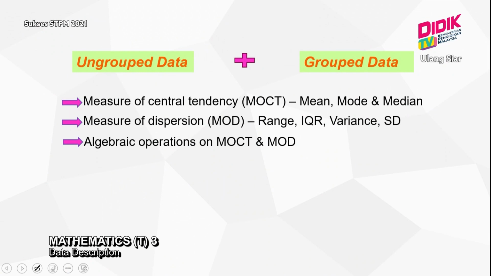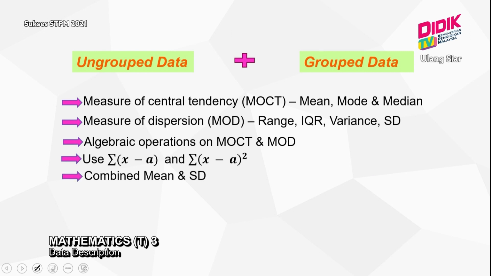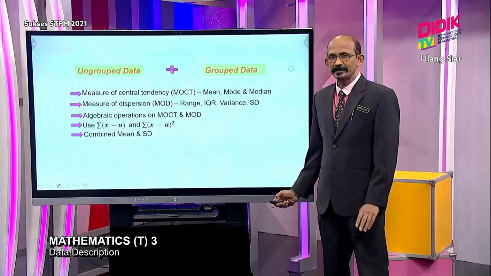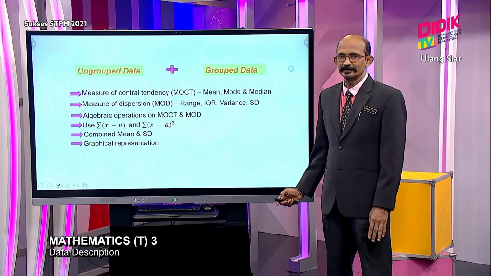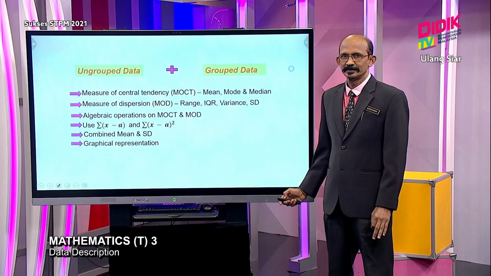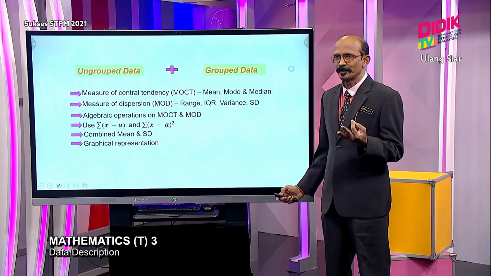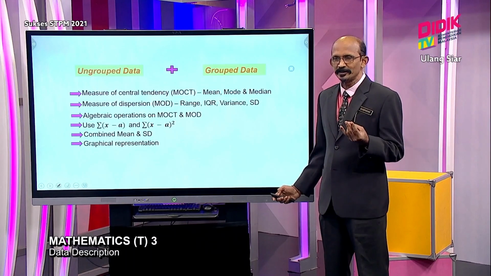Next part, you have to calculate standard deviation and mean by using sum of x minus a and sum of x minus a squared, and calculate combined mean and standard deviation for a combination of at least 2 or 3 sets of data. Next, you have to construct and interpret stem plot, box plot, histogram, and cumulative frequency curve.